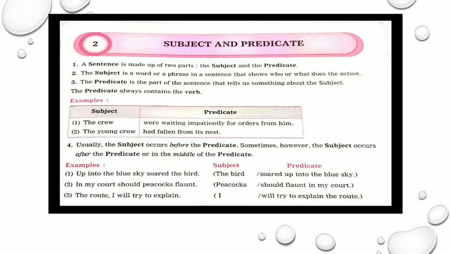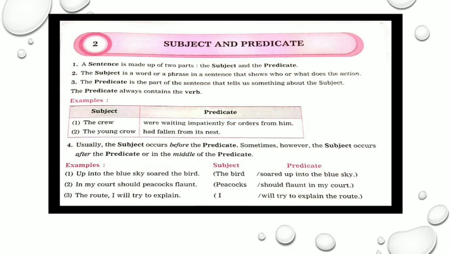The predicate is the part of the sentence that tells us something about the subject, and it will always contain the verb.